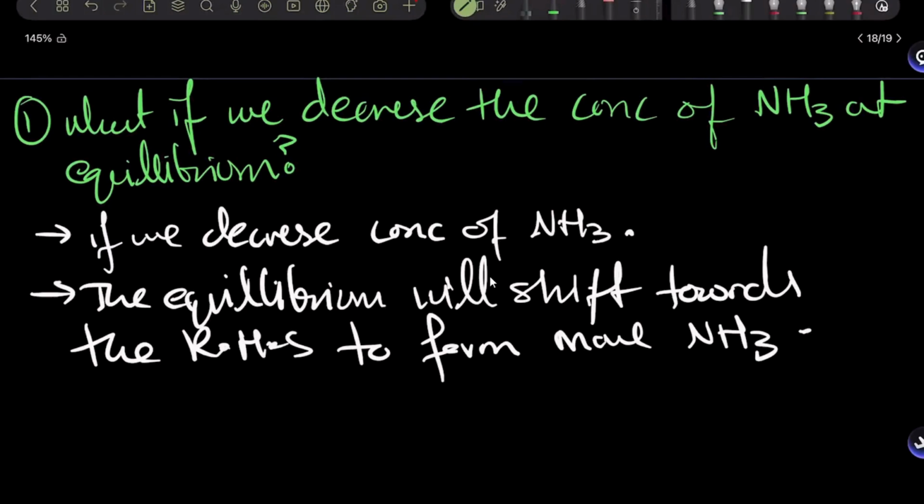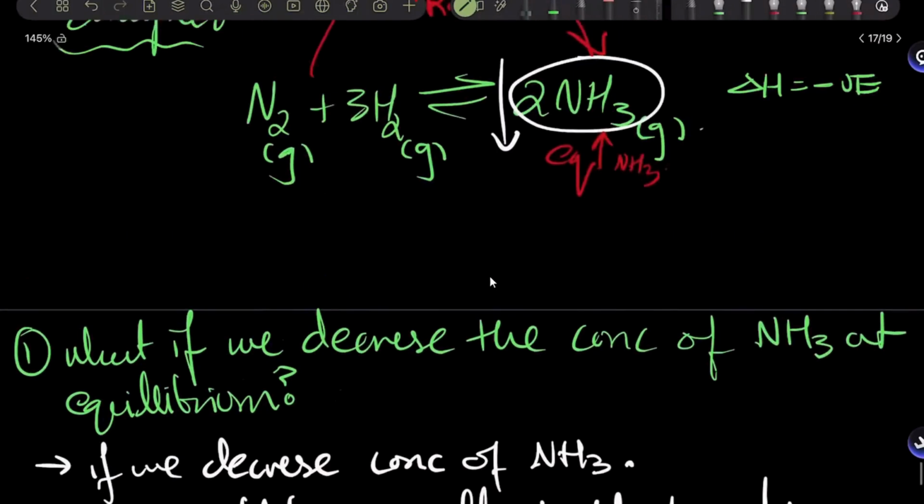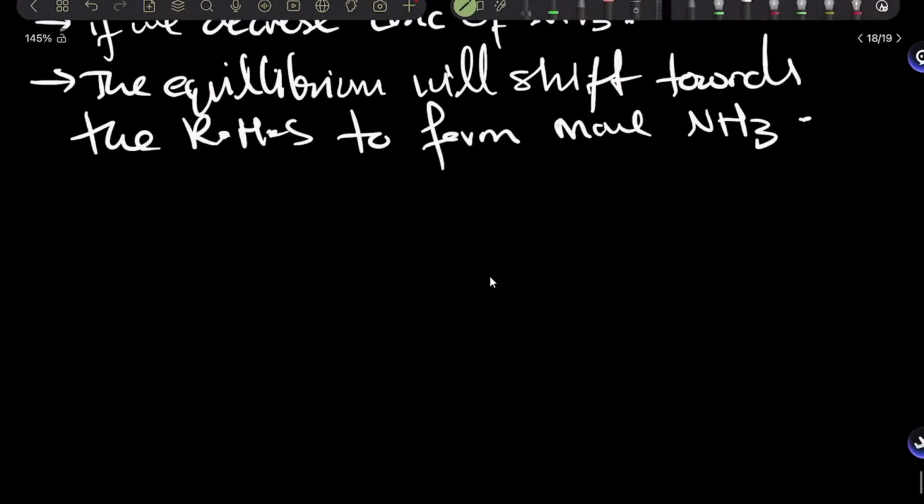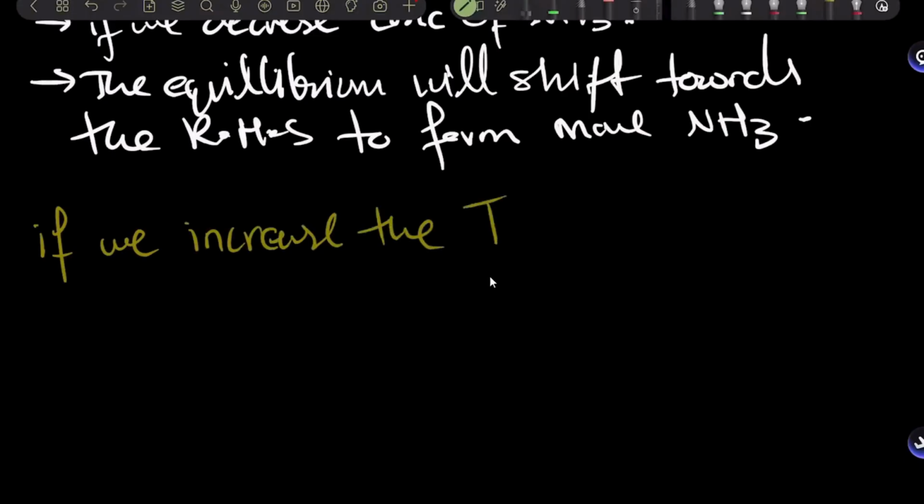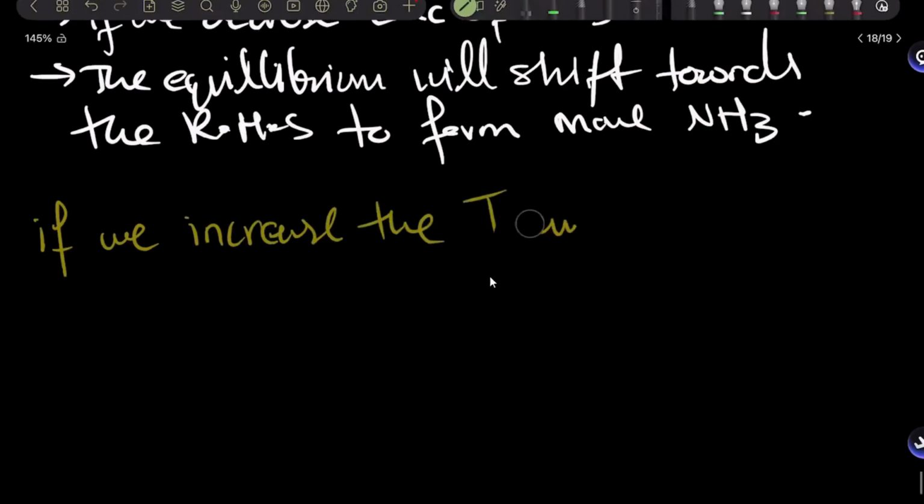All right. Yeah. What if in the same reaction we increase the temperature? What should happen then?